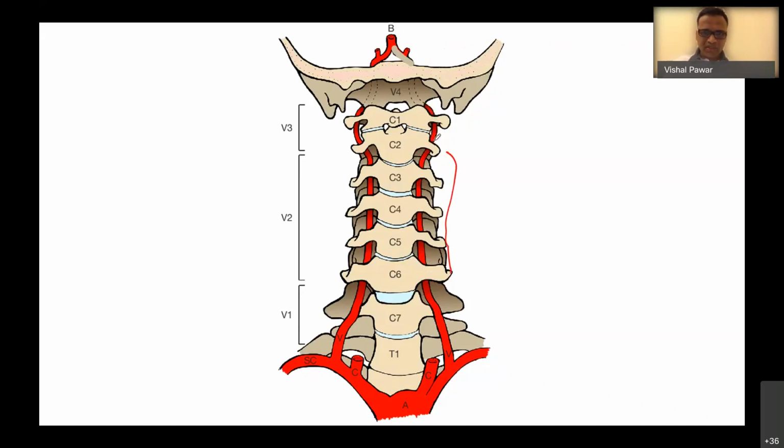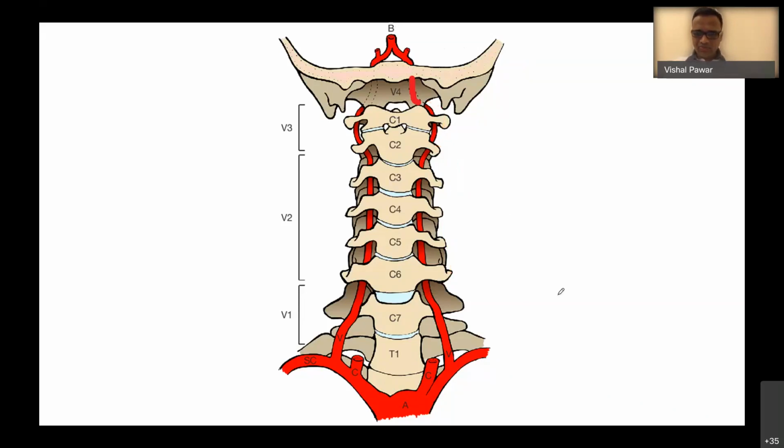V3 is after coming out from the vertebral foramina of C2 till it pierces the dura mater. And V4 is after piercing the dura until it joins the other vertebral artery to form the basilar artery.